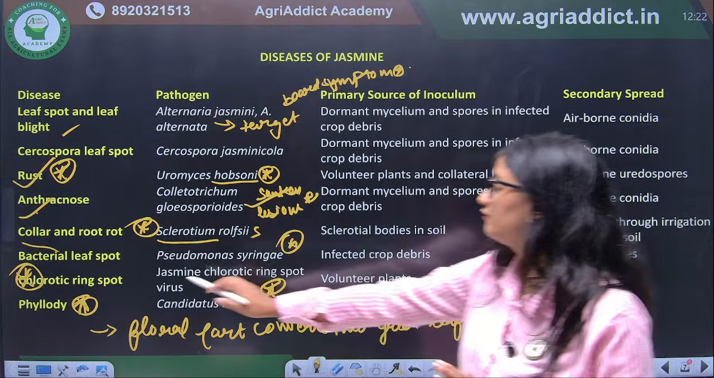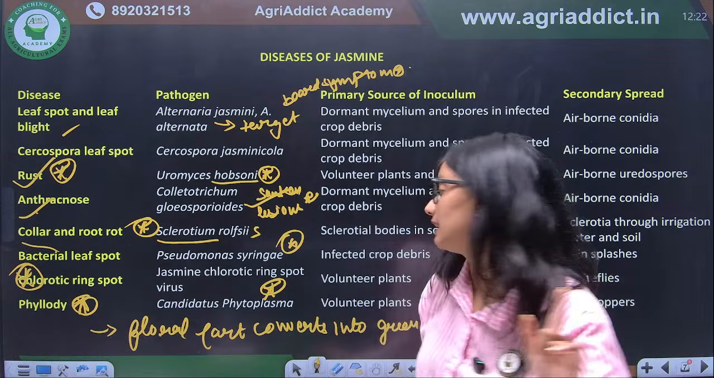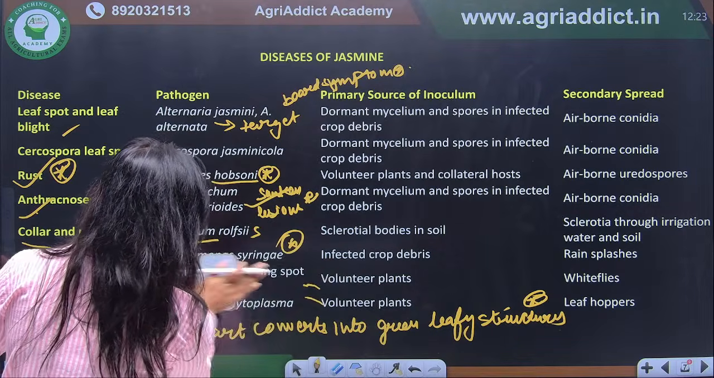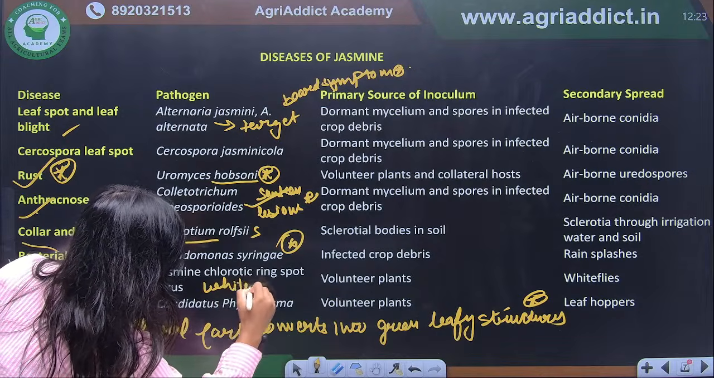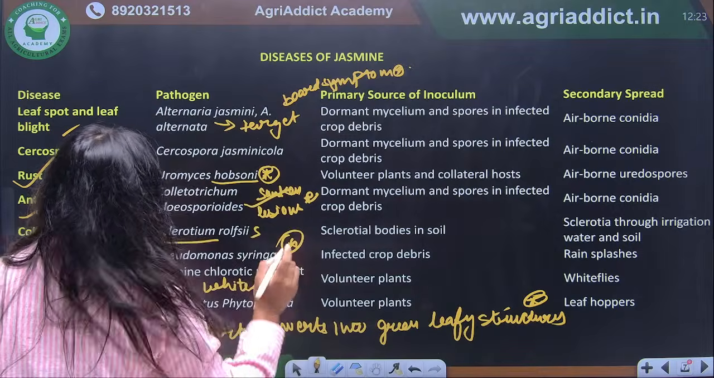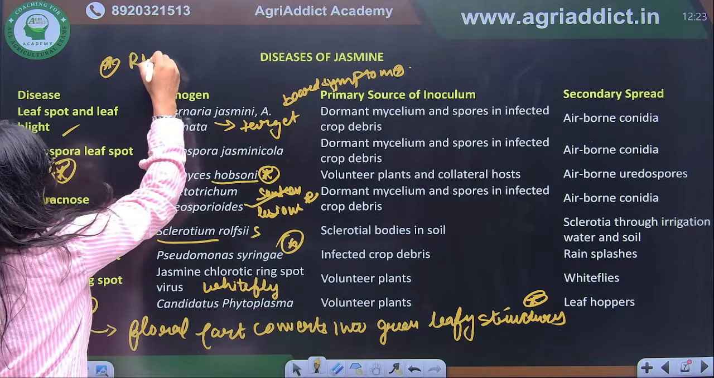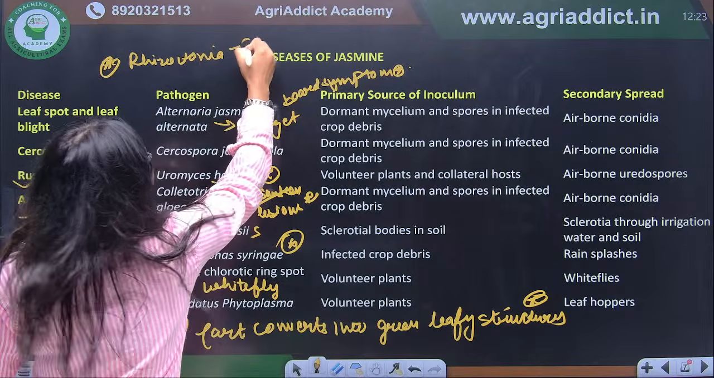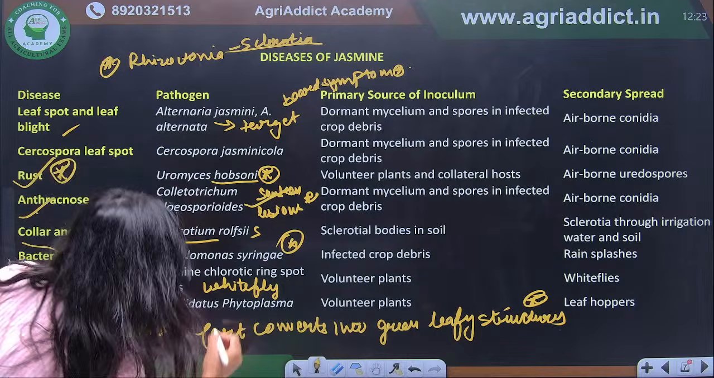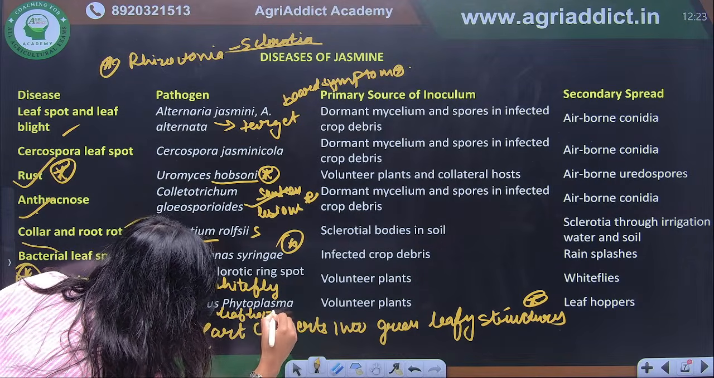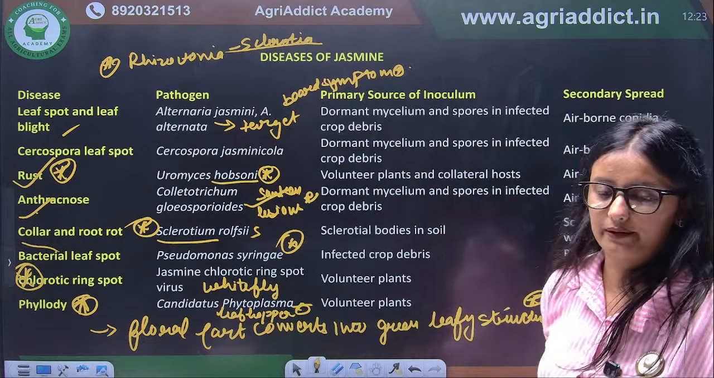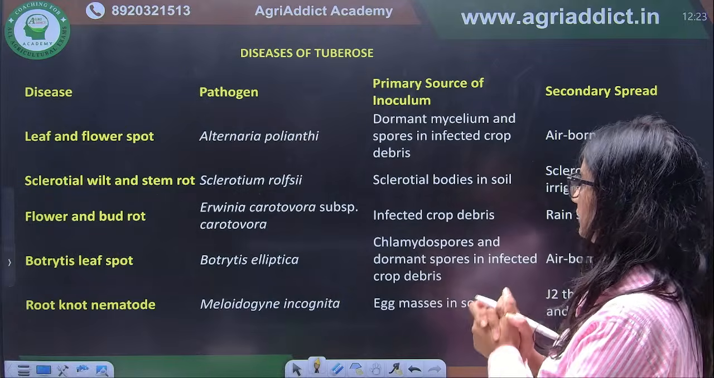And if we talk about the vector of chlorotic ring spot, it is whitefly. Whiteflies are the vector of this. And Rhizoctonia is the correct answer; very good. Rhizoctonia forms sclerotia. Clear? If we talk about phytoplasma, the vector is leafhopper. So this was the diseases of jasmine.